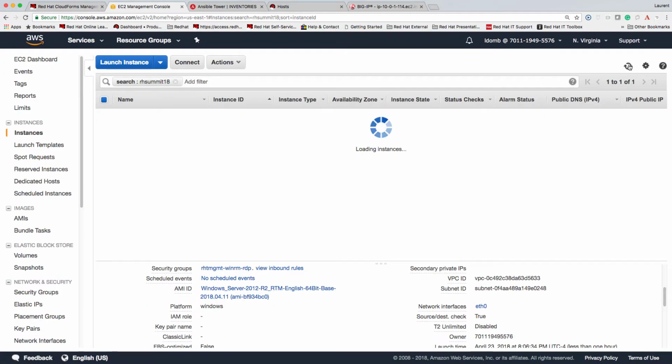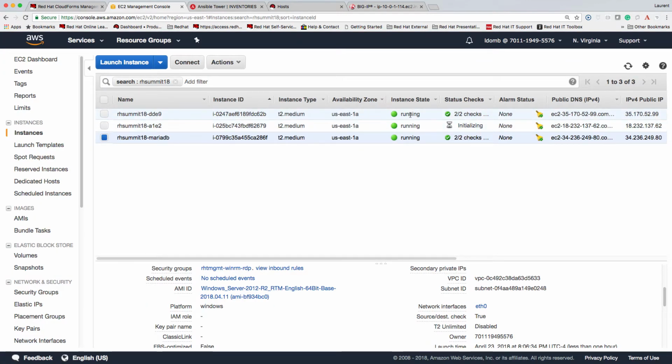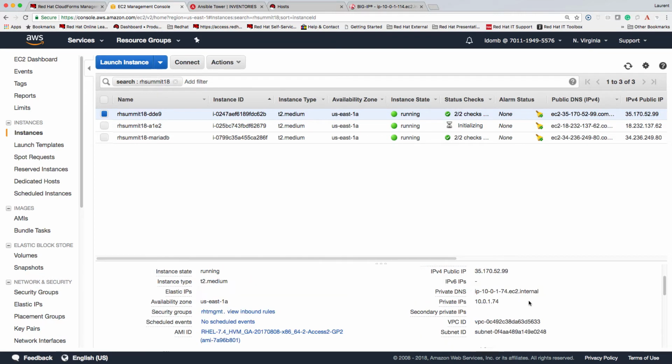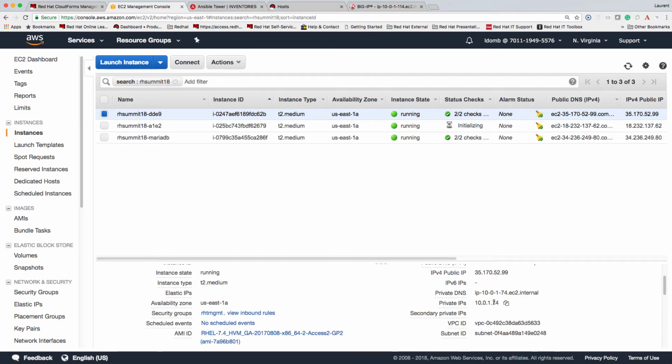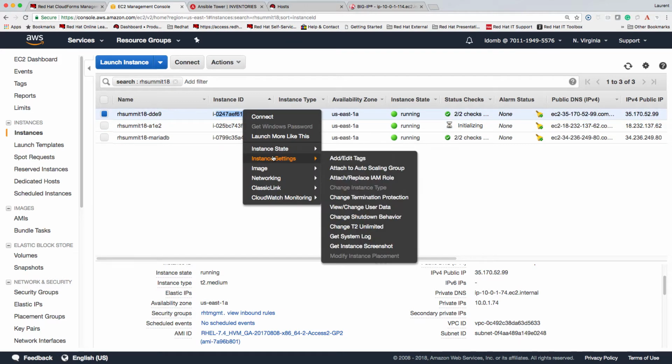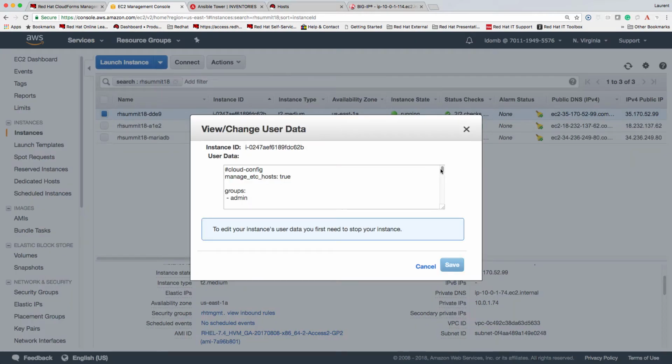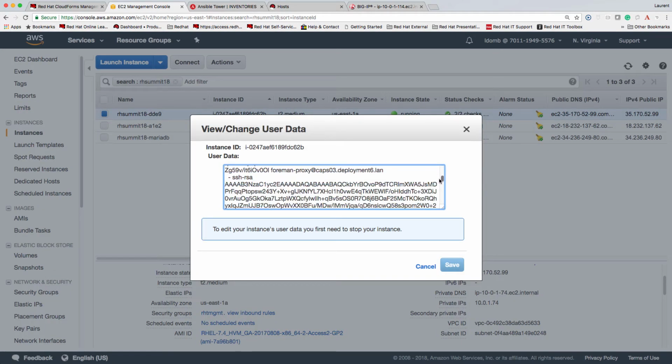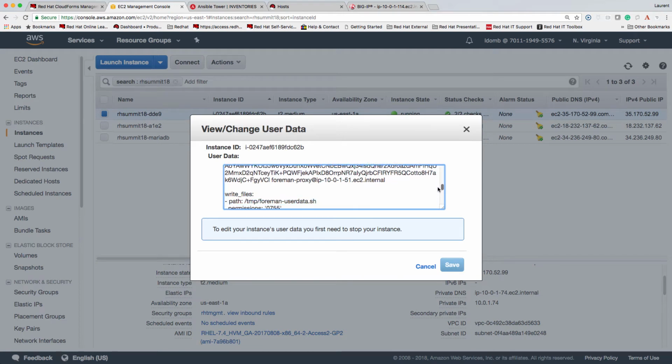So we can update the console again. We see two instances already came up. One's initializing, but essentially we can go check for the IP addresses and then see if they already registered to Red Hat Satellite. But before we do that, we can also look at the actual user data, because that's what we use to register to the correct host group in Satellite, and also make sure that Satellite afterwards can connect to the actual EC2 instances.